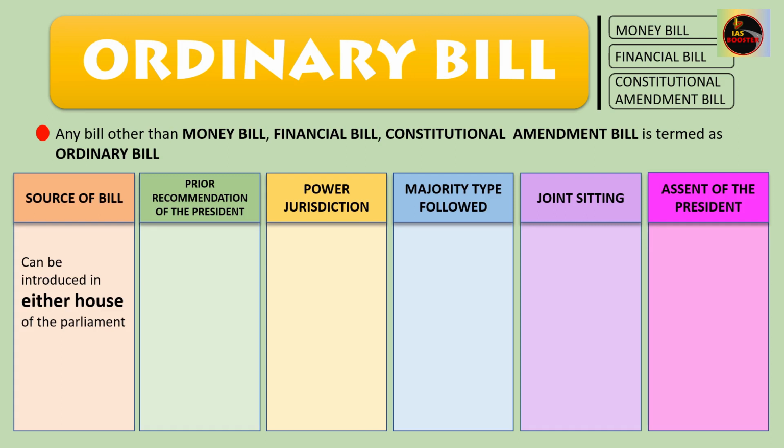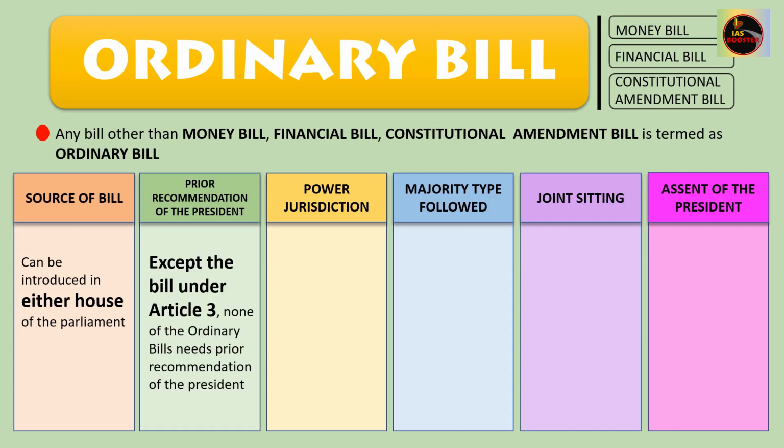Next point is, let's imagine that we have a bill in our hand, an ordinary bill for that matter. Do we need a prior recommendation from the President of India before the ordinary bill is introduced in the Parliament? The answer is, we don't need prior recommendation from the President of India in the case of ordinary bill before the bill is introduced in the Parliament, except for those bills which come under Article number 3. What does Article number 3 talk about? Article number 3 talks about creation of states, alteration of boundaries, giving new names. So for those matters which are listed under Article number 3, we need prior recommendation from the President of India.